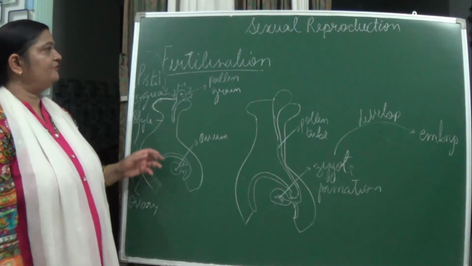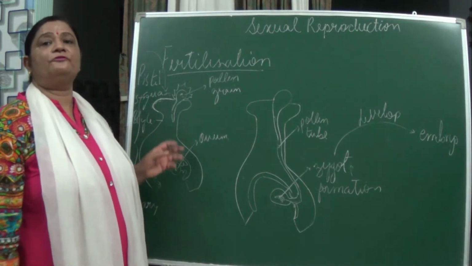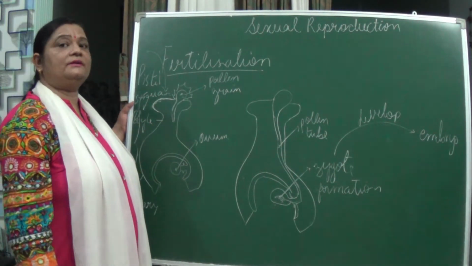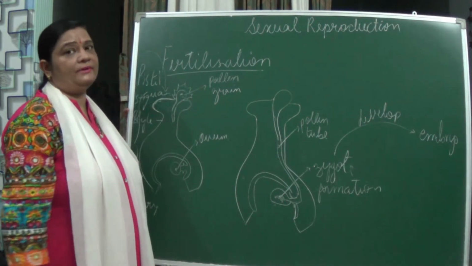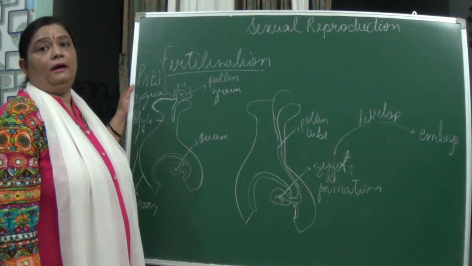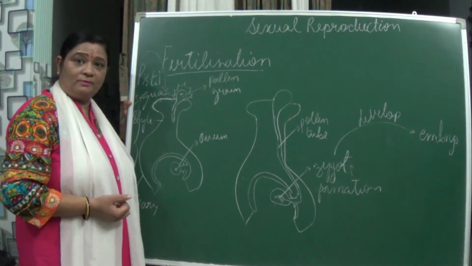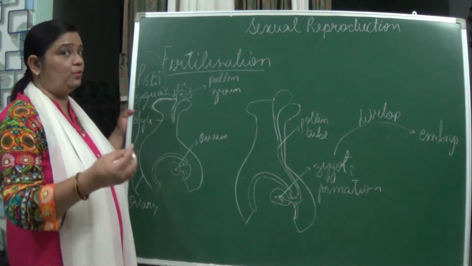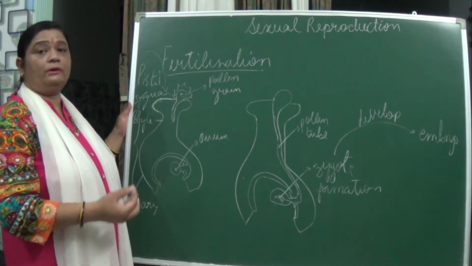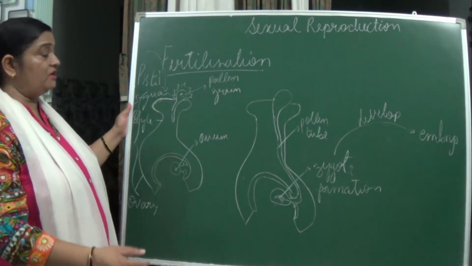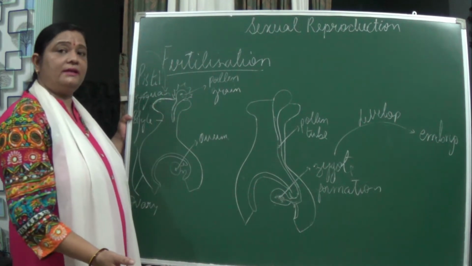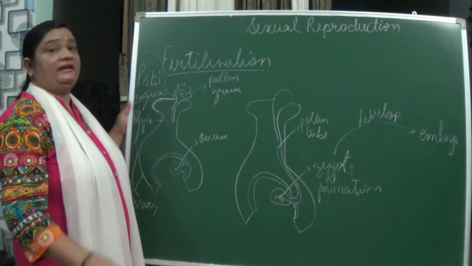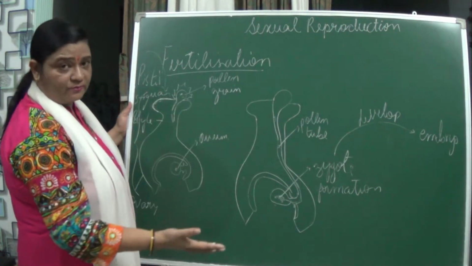Now we have studied the flower. It consists of a male part and a female part. From the male part the male gamete comes, and from the female part the female gamete comes. The anther produces the pollen grains. There are different pollinating agents like insects, wind, animals and water, which help in pollination. You know what pollination is: transfer of pollen grains from the male part to the female part of the flower. It can be self-pollination or cross pollination.